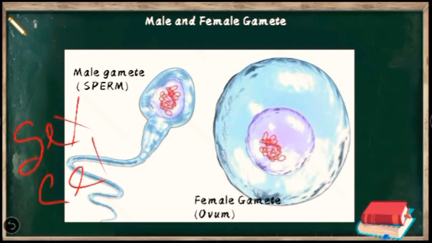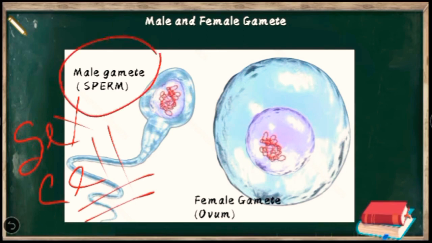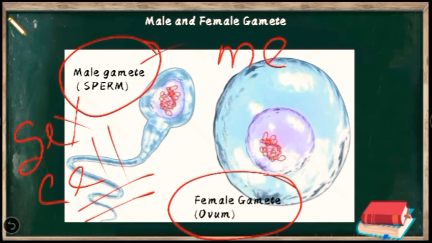Gamete is the only cell in a human body which undergoes meiotic division, that is, meiosis. All other cells in the human body undergo mitosis. Only the sperm cell and the ovum undergo meiosis.